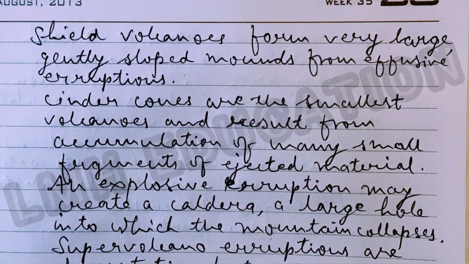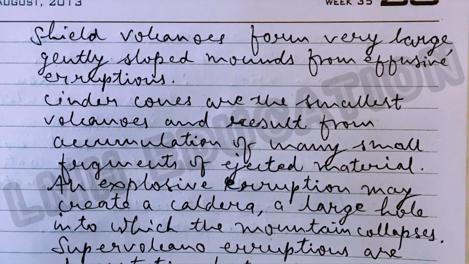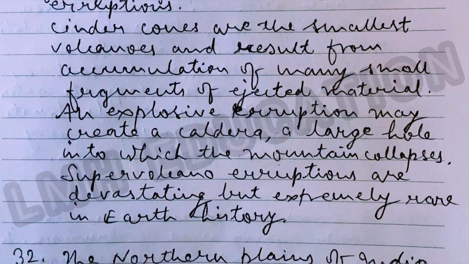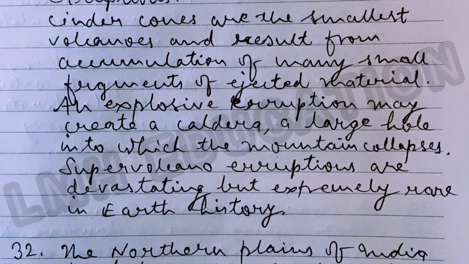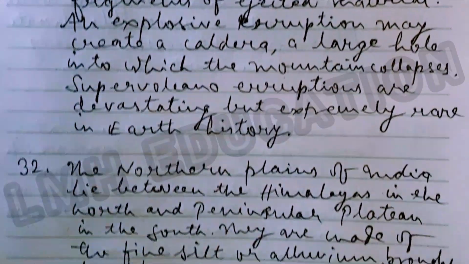An explosive eruption may create a caldera, a large hole into which the mountain collapses. Supervolcanic eruptions are devastating but extremely rare in Earth history. So this is the answer of question number 27. Now we will move on to next question, that is question number 32.